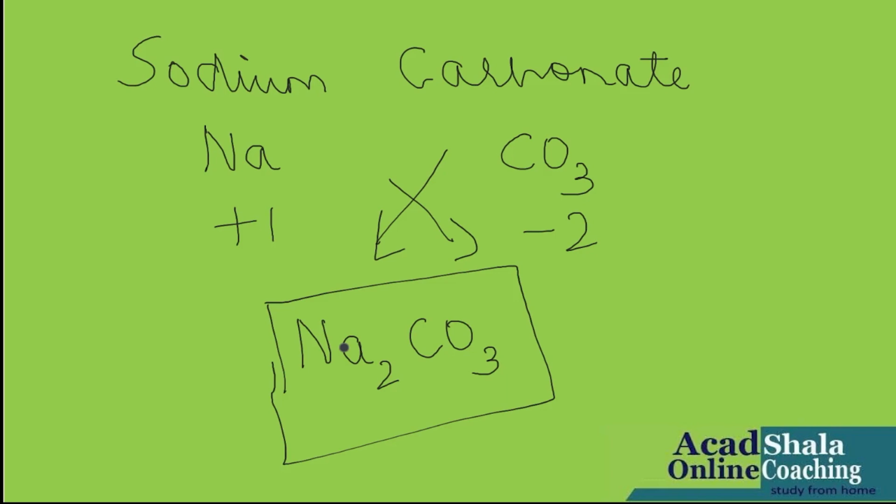Finally, I tell you again, for framing the chemical formulae, you need to revise the symbols, the valency and the formula of polyatomic ions on a daily basis, and this will really help you throughout your chemistry, because this is the base, foundation, root of chemistry, which is really helpful in the coming chemical reactions and chemical equations, which you will see in my next videos. So for today, it is enough.